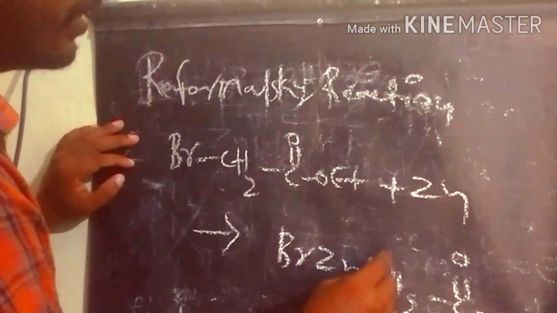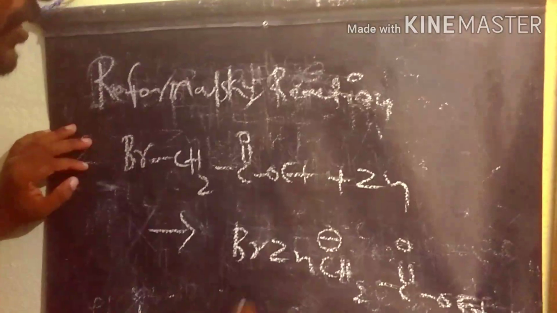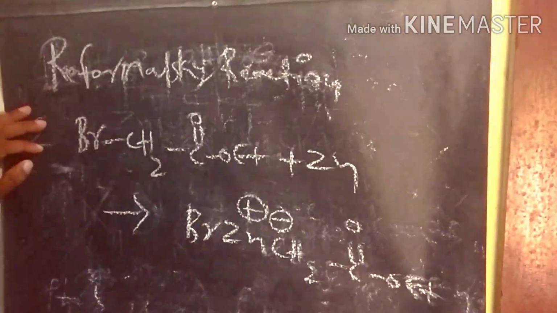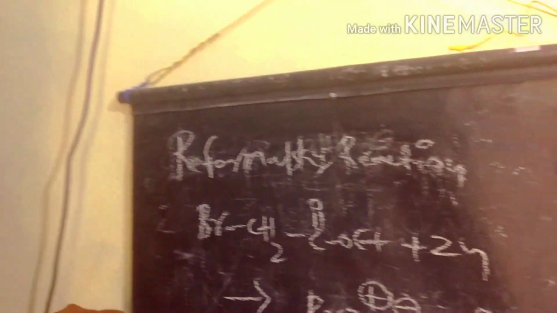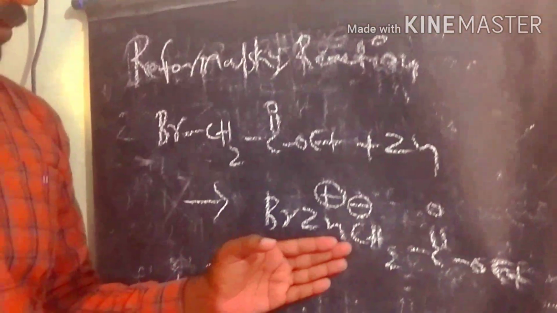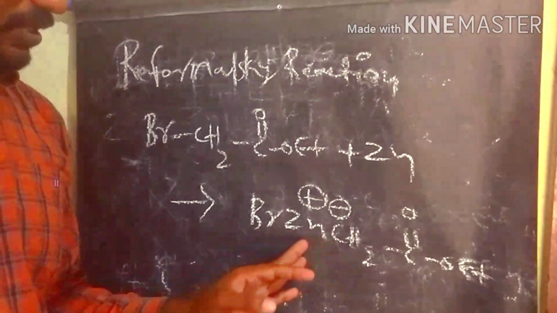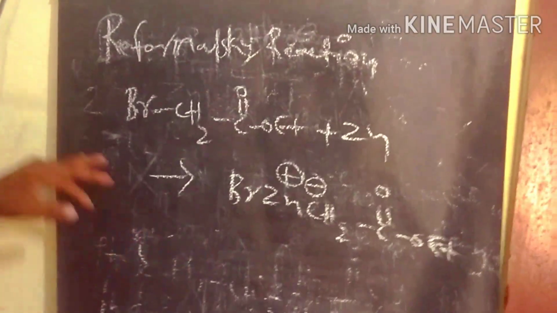In this case the carbon has a negative charge and zinc has a positive charge, because zinc always has lower electronegativity compared to carbon. That's why the carbon has a negative charge and zinc has a positive charge.